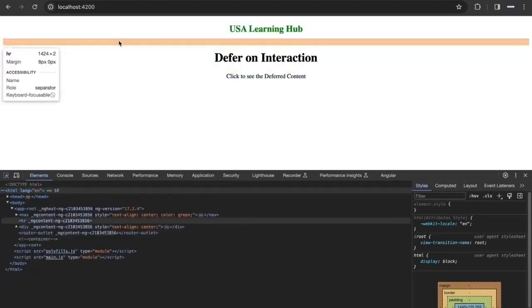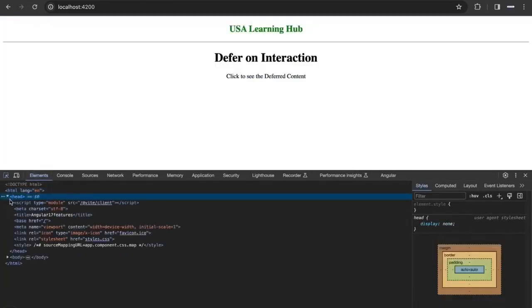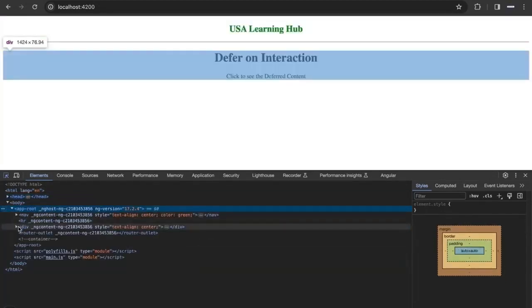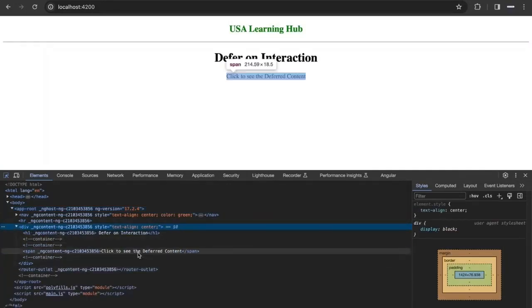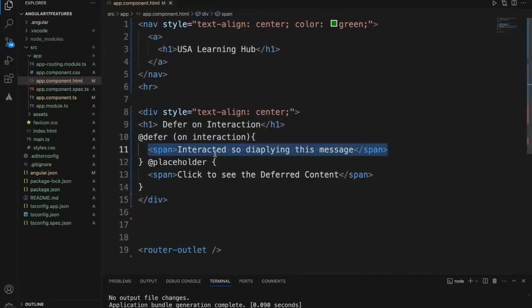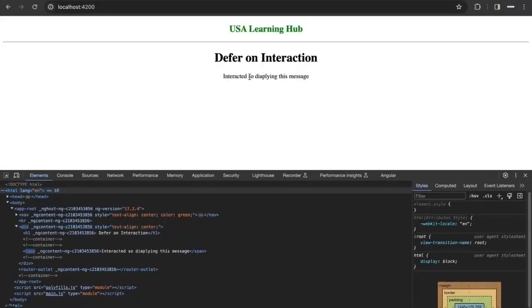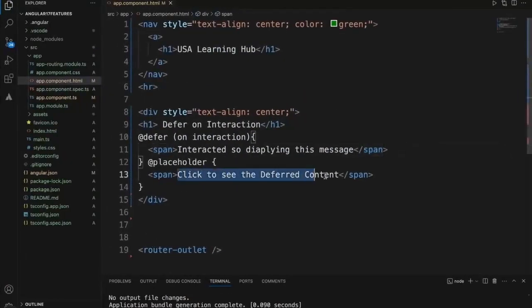So let's check how this content is right now. Let's go to the body. So now if you see, click to see the deferred content is the only piece that is rendered onto the browser DOM, but this content is not displayed, not even rendered onto the browser DOM. Once I click, this content will be enabled. Now let's check. I'm clicking it. So when I click this one, if you see, this content interacted, so it displays this message. So the message is changed and the other content is removed from the DOM.